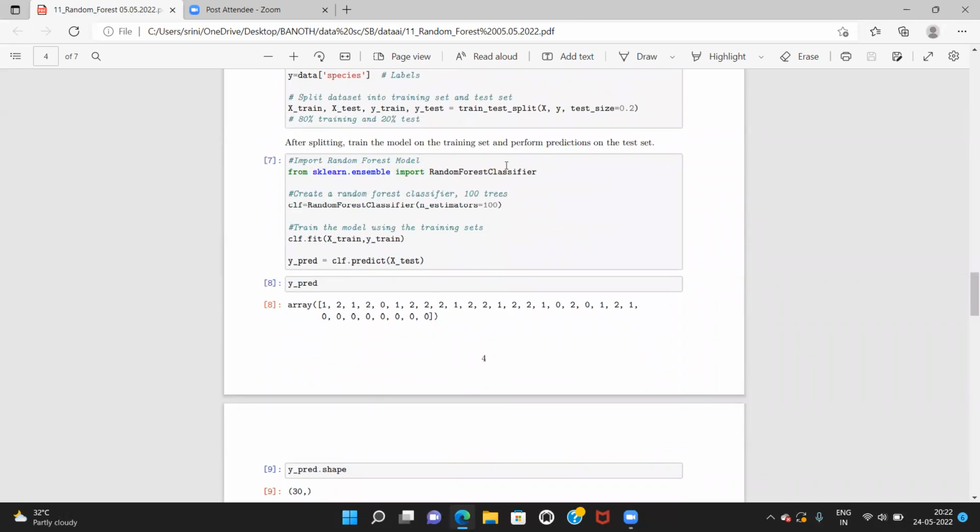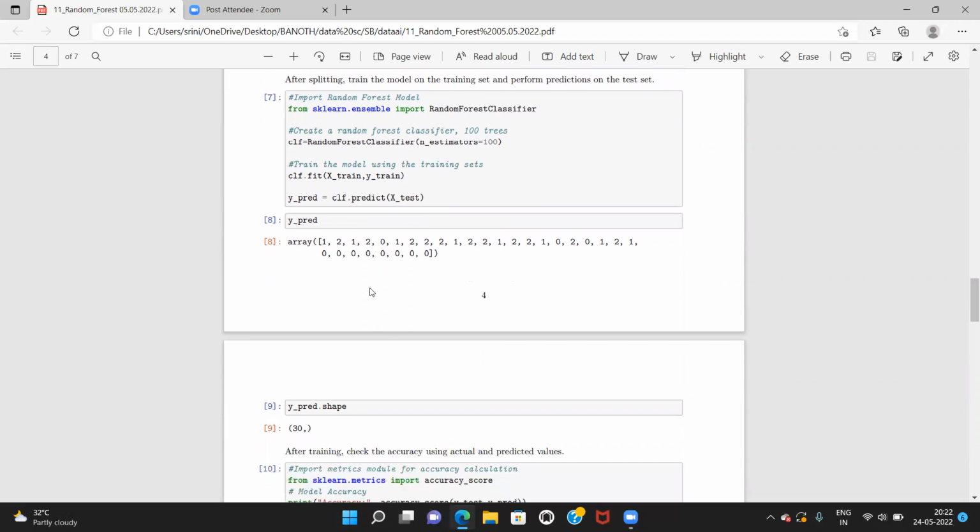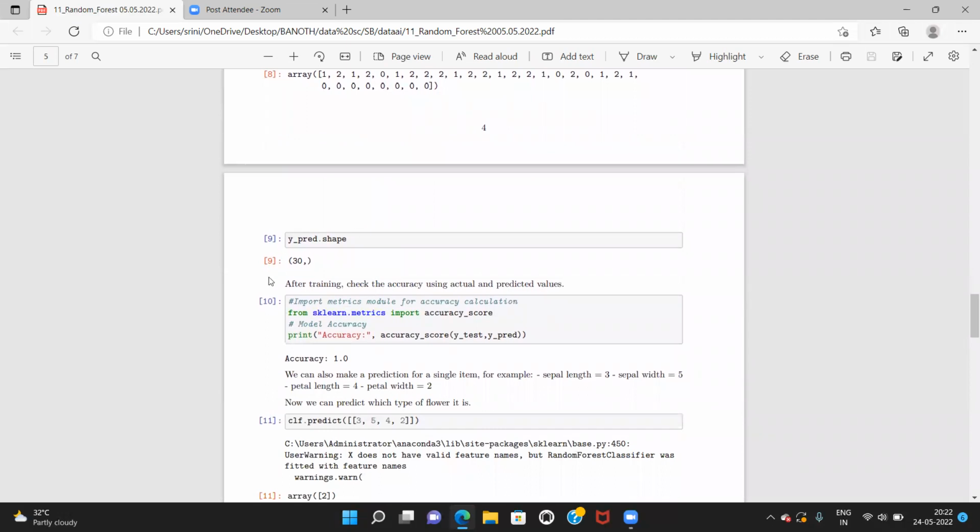So import the random forest model. This is an algorithm you need to write like that. You have to run this in Jupyter. You can see the output, and this is why the prediction plot shape on the 30 are there.